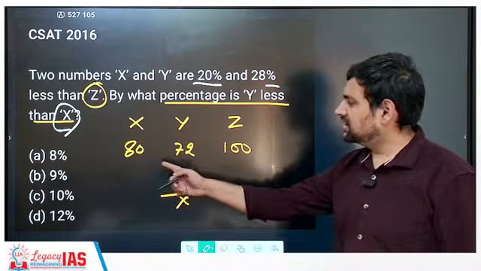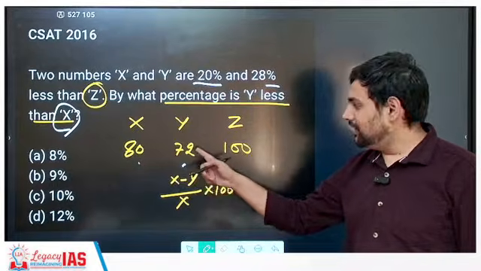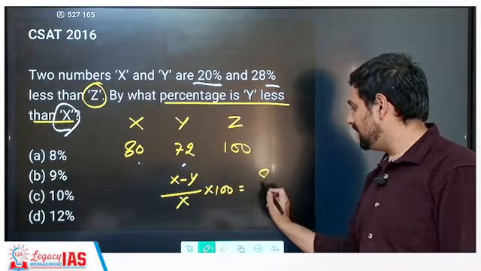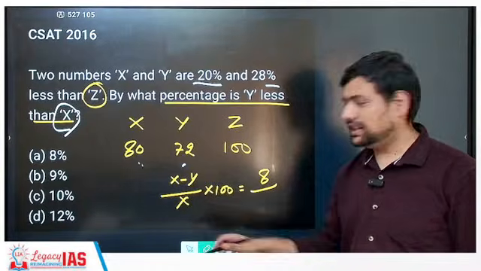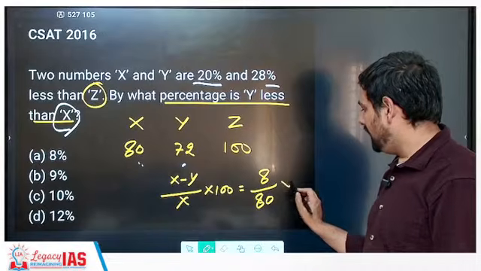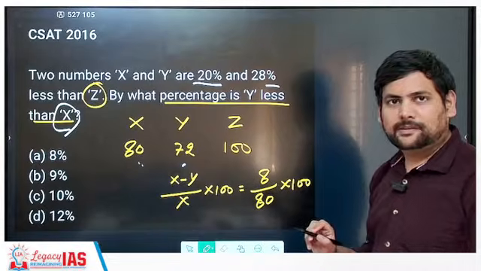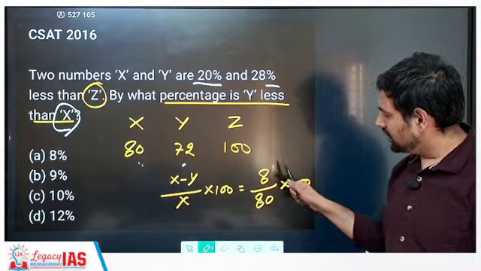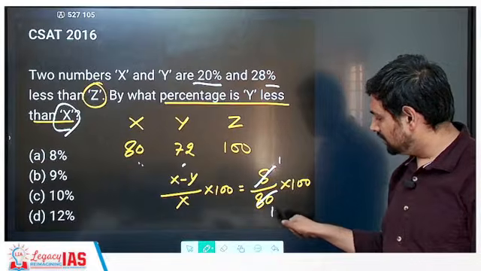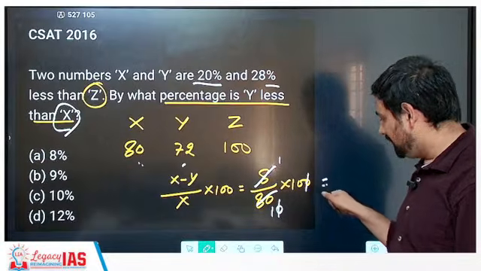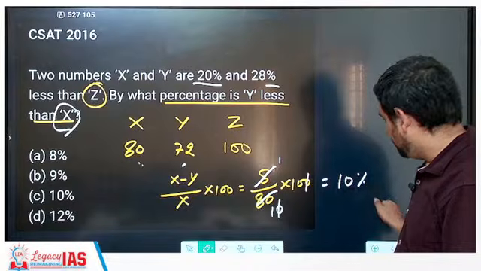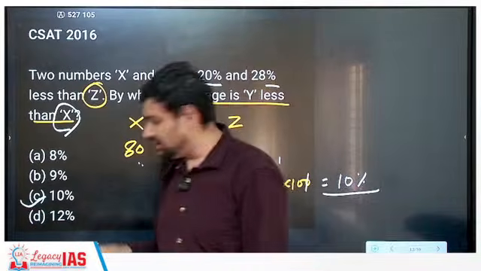X is what? X is 80. 80 minus y is 72. 80 minus 72 is 8 by x is what? X is 80. So 8 by 80 into 100. Correct. How many times? Of course, this will go one time. This goes 10 times. 10 and 10, 1 0 cancel. Answer becomes 10%. So answer is C.